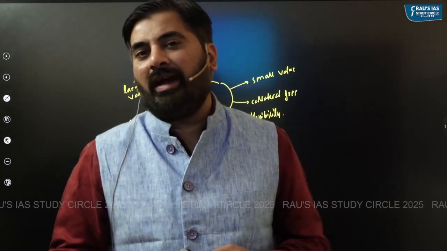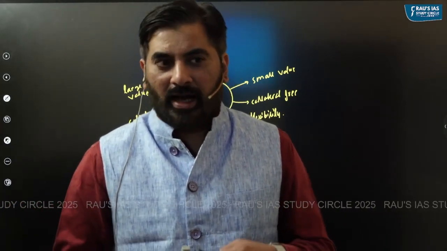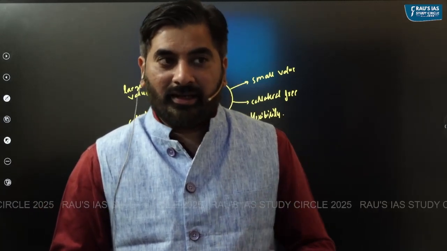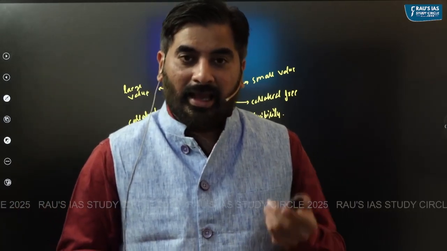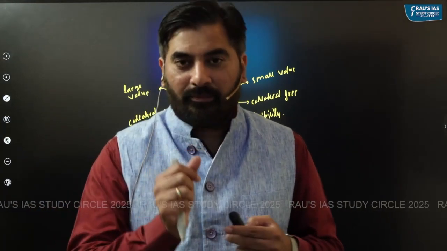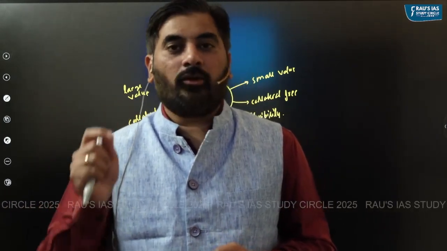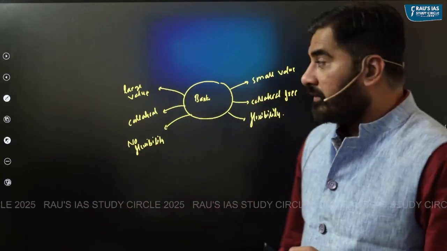Who provides for microfinance loans? Microfinance loans are provided by different categories of banks as well as NBFCs. And these NBFCs which give microfinance loans, we call them NBFC microfinance institutions.